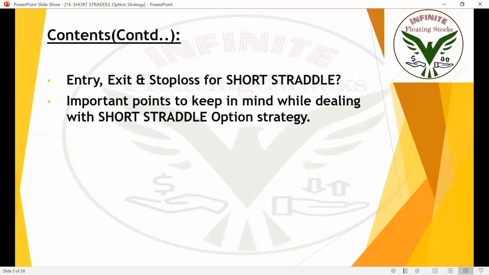Stop loss is very important in this strategy because we are an option seller here. This strategy is related to selling. As an option seller, we have unlimited risk. We can convert that unlimited risk to limited risk by putting a proper stop loss. And finally I'll discuss the important points that you need to keep in mind while dealing with the short straddle option strategy.